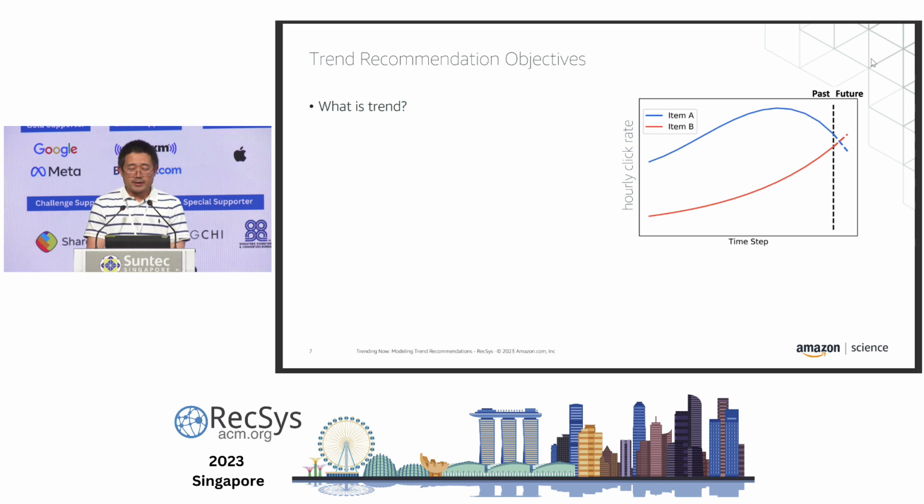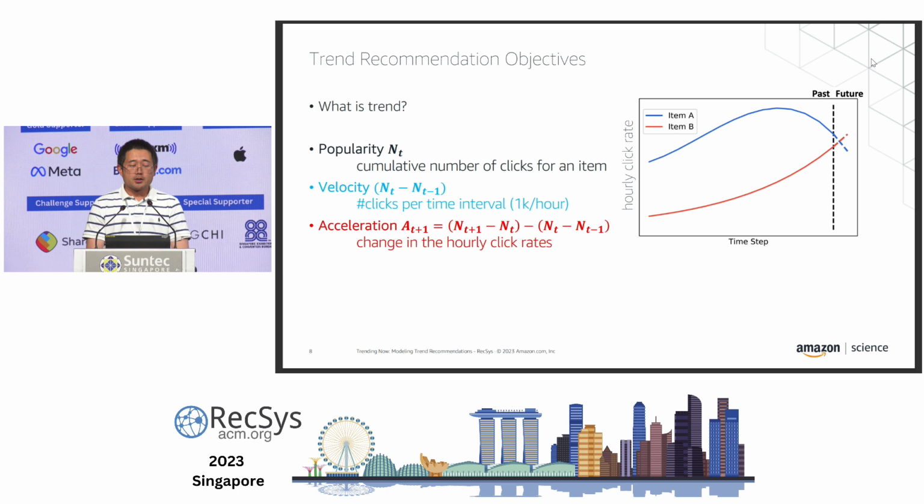So let's start with the definition. We have to think, what is a trend, right? On the picture, we can see that the red item, which is item B, has a growing trend, and the blue item has a declining trend. That's pretty obvious, but we can also put it into math. Here, we define popularity to be the cumulative number of clicks for an item over all times. Popularity is something that we can observe. We also have velocity, which is the number of clicks per time interval.